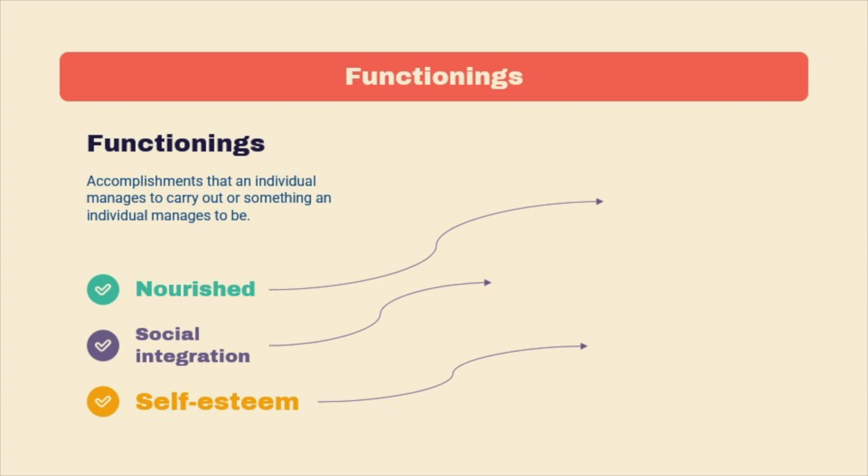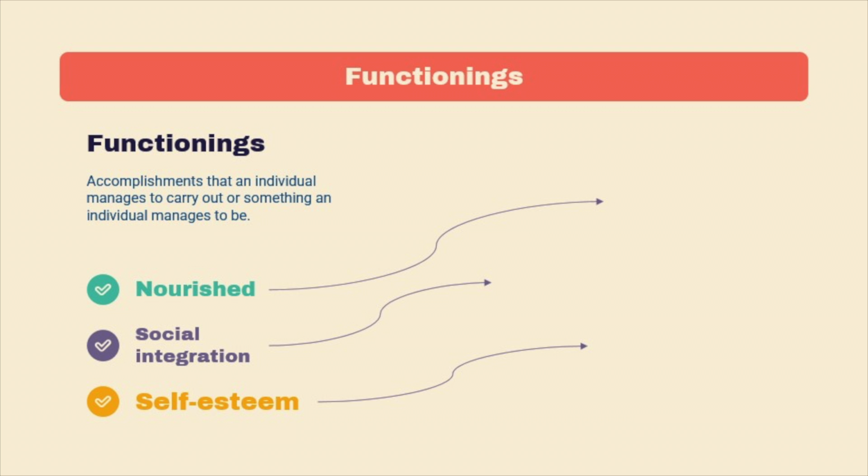Now, in addition to the OPM and SPM, let's discuss functionings and capabilities and their role in poverty. Functionings are the basis for capabilities, which Sen says reflect the state of a person. They're actions that an individual can take when fulfilling their potential. Some of the most basic functionings are being nourished and clothed, while others are more complex like social integration and self-esteem.